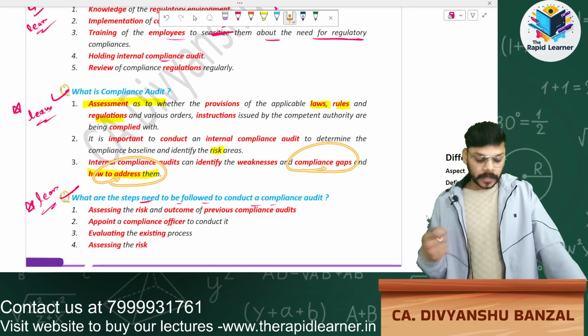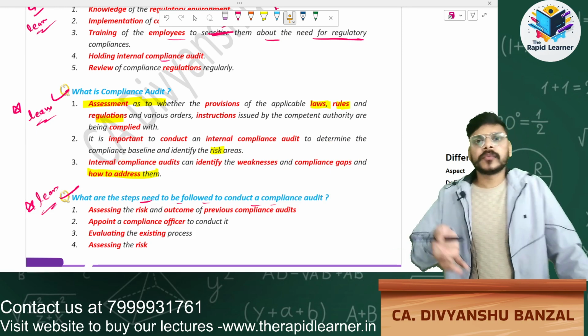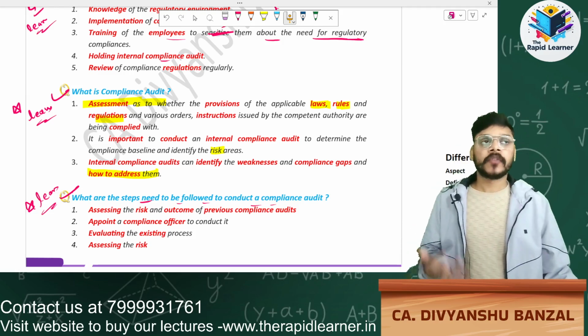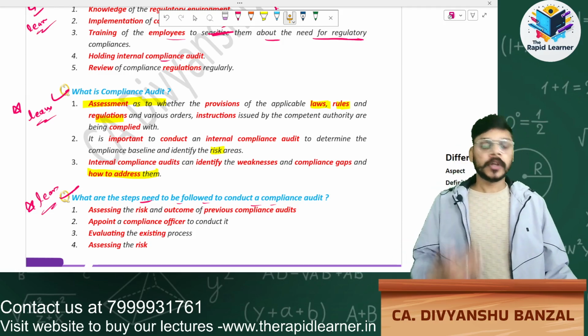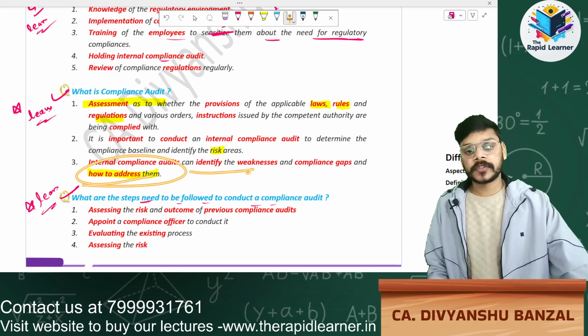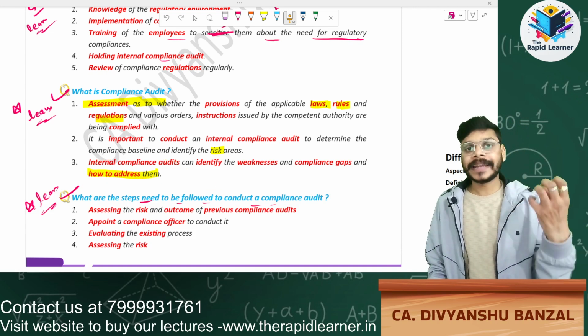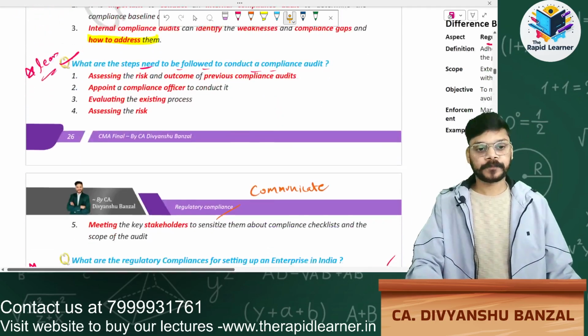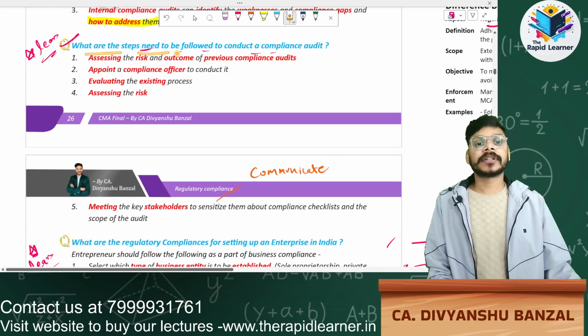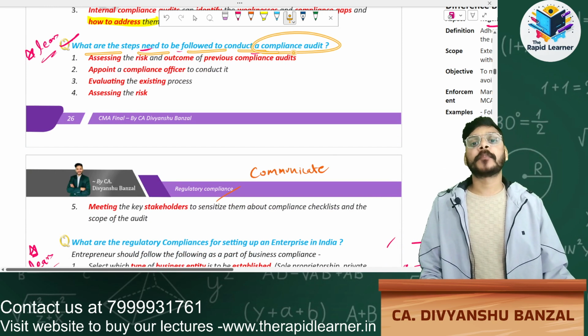For example, if I have not paid GST, then pay GST on time, or if you are late, then pay with penalty.